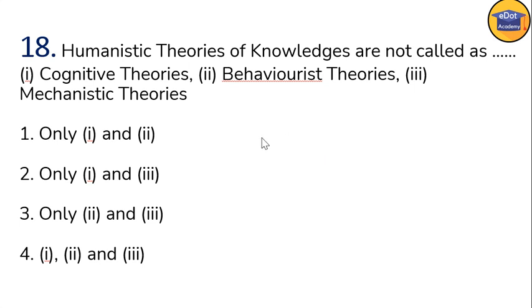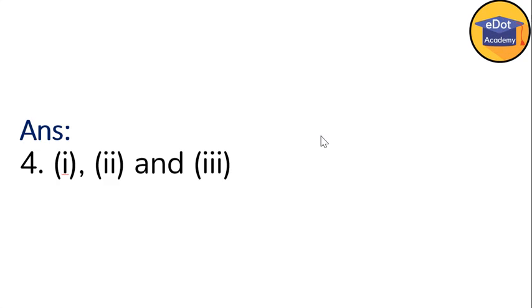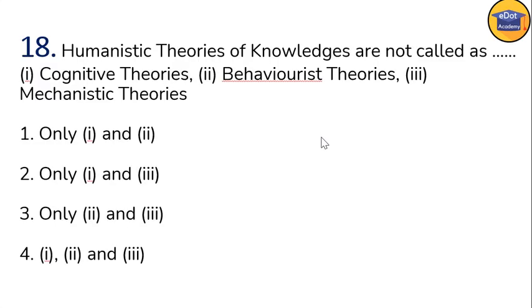So I'll read once again here. Options are 1, 2, 1, 3, 2, 3, and all of the above. So here all are correct. That means neither cognitive theory, nor behavioral theory, nor mechanistic theory are called the humanistic theories of knowledge.